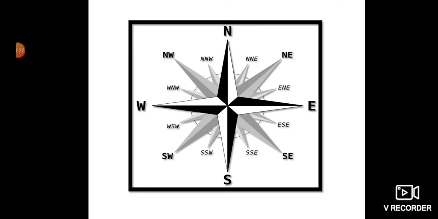Then another way of finding the direction is a magnetic compass. The needle of a magnetic compass always points in the north-south direction. Then the third way is with the help of the pole star. We know very well that the pole star is always located above the north pole, so it indicates the north direction. So on the map, directions are very, very important, children. Basically 4 directions, and there are 4 sub-directions also.